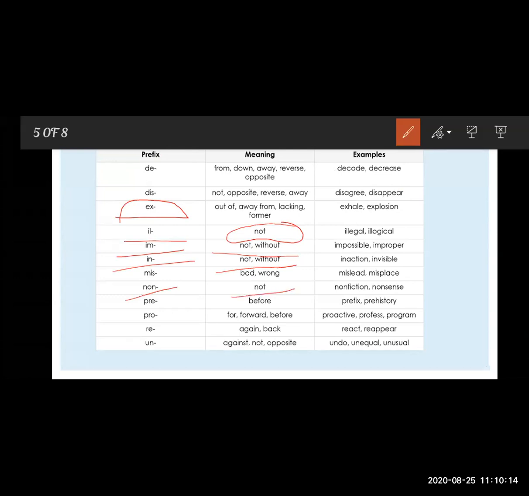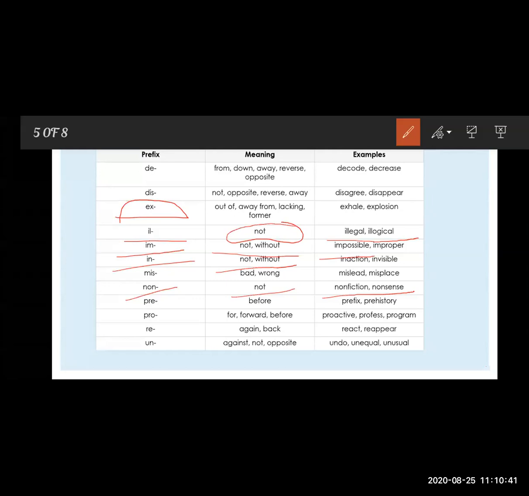Some examples are impossible, improper, inaction, invisible, then non-fiction, nonsense. So the meaning of il, im, in and non is not.